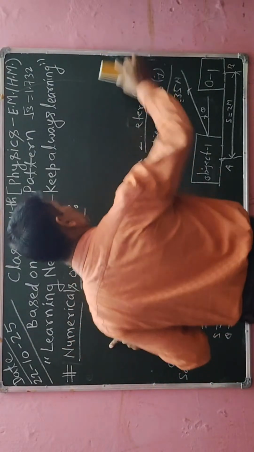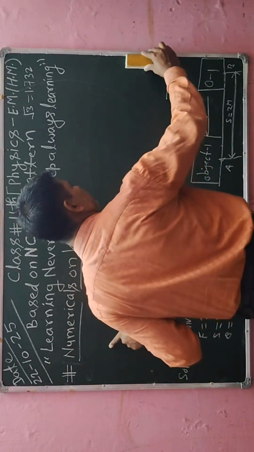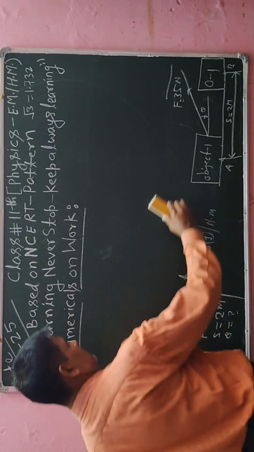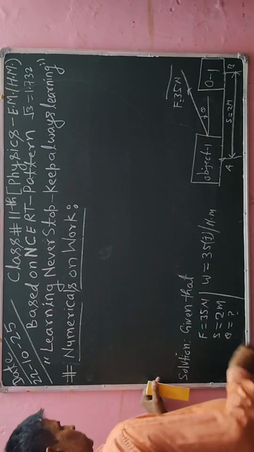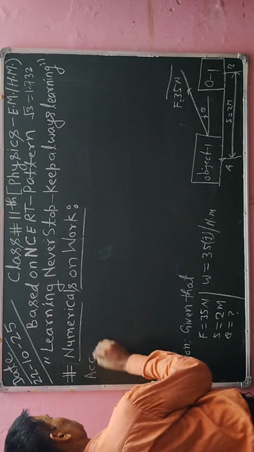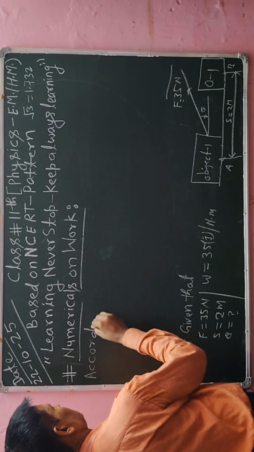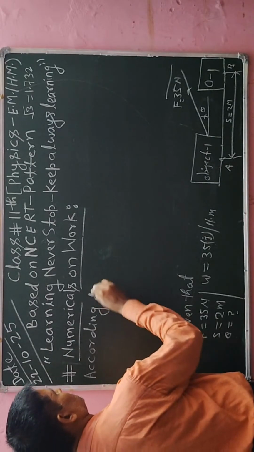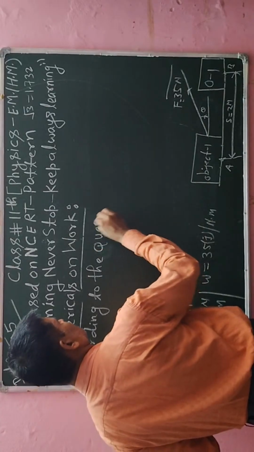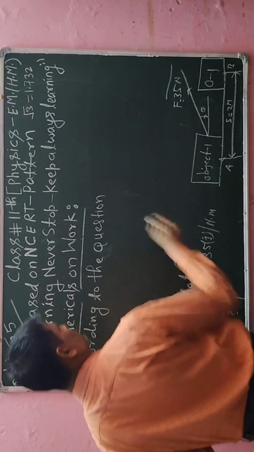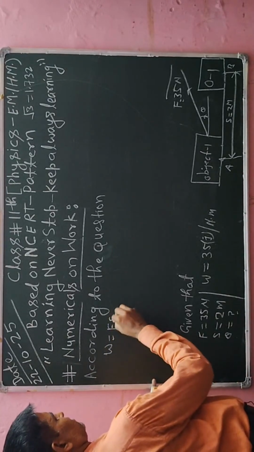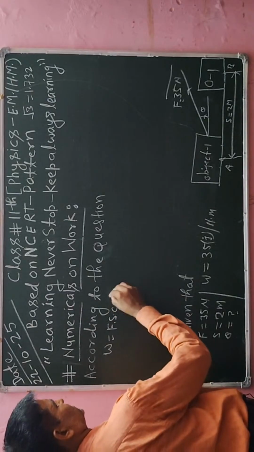I am erasing it because all the information is available in the diagram. So I will write according to the question. Work done W is equal to F into S into cos theta.